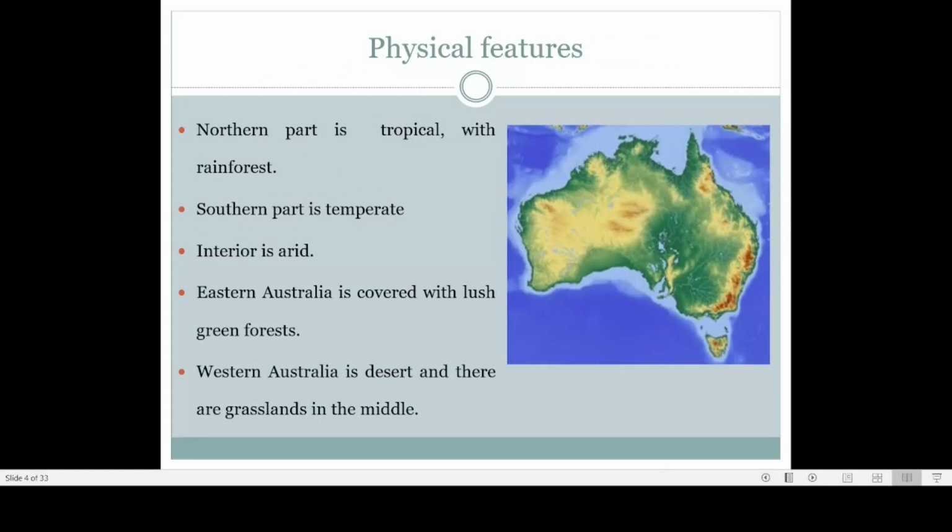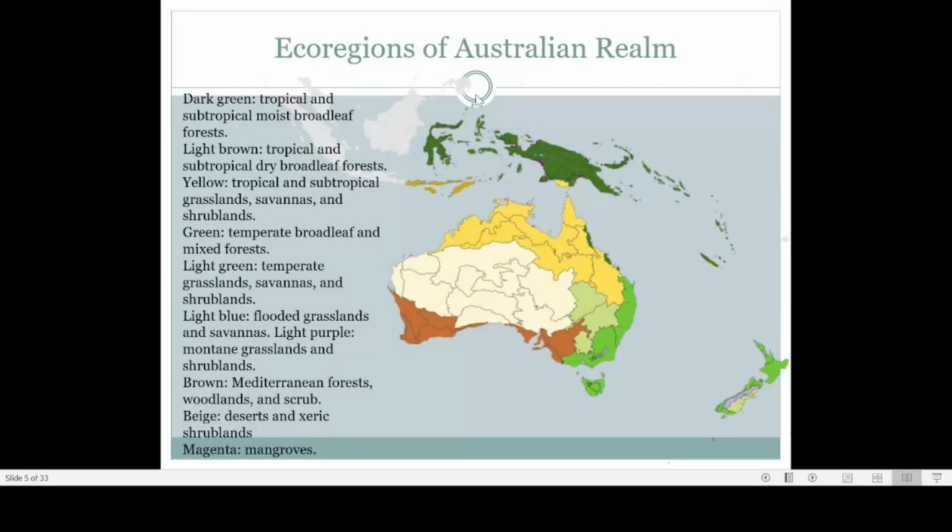Then Western Australia is a desert, and there are grasslands in the middle. Here you can see that this is the Western region. In this Western region, there is nothing here. And there are no major cities here. If you check the Google map, you will get an idea about the nature of the country of Australia. You will get some good idea regarding that.